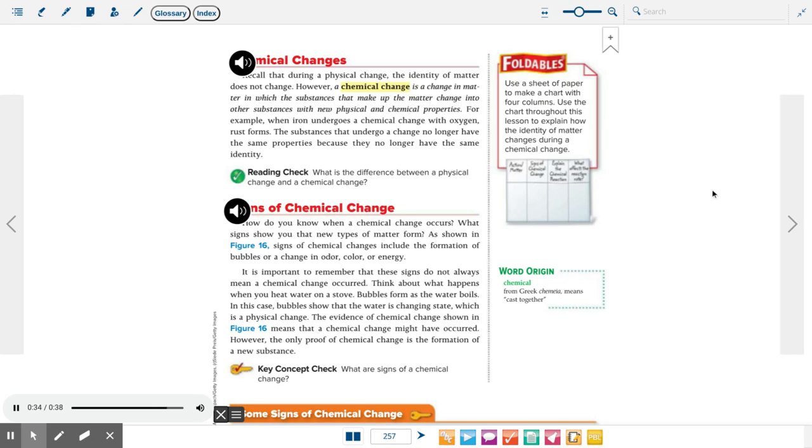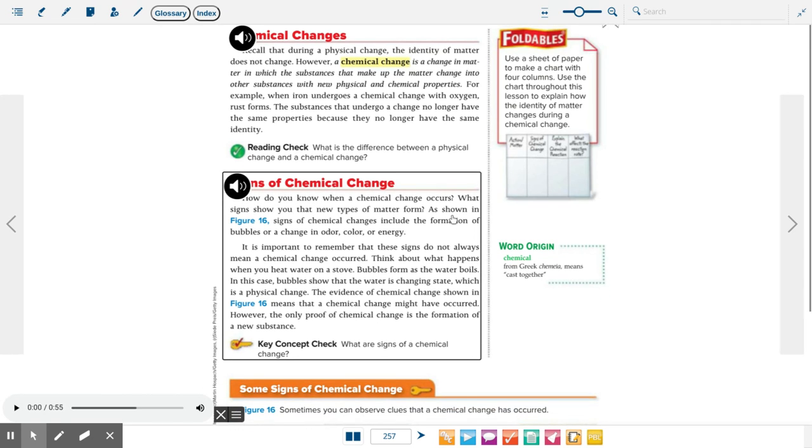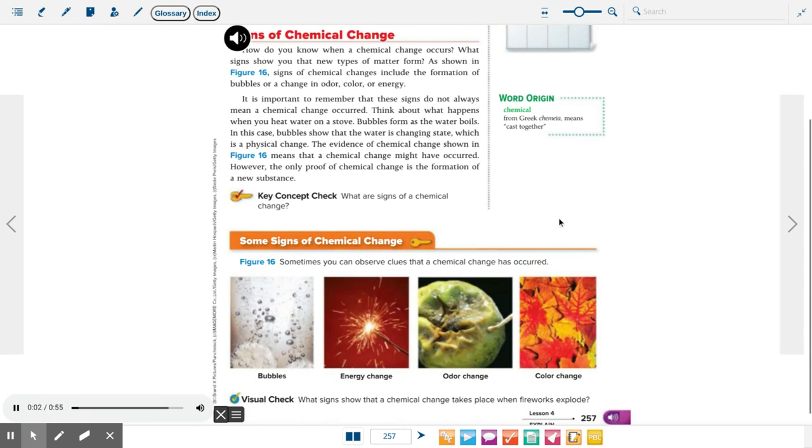Reading check. What is the difference between a physical change and a chemical change? Signs of chemical change. How do you know when a chemical change occurs? What signs show you that new types of matter form? As shown in Figure 16, signs of chemical changes include the formation of bubbles or a change in odor, color, or energy. It is important to remember that these signs do not always mean a chemical change occurred.